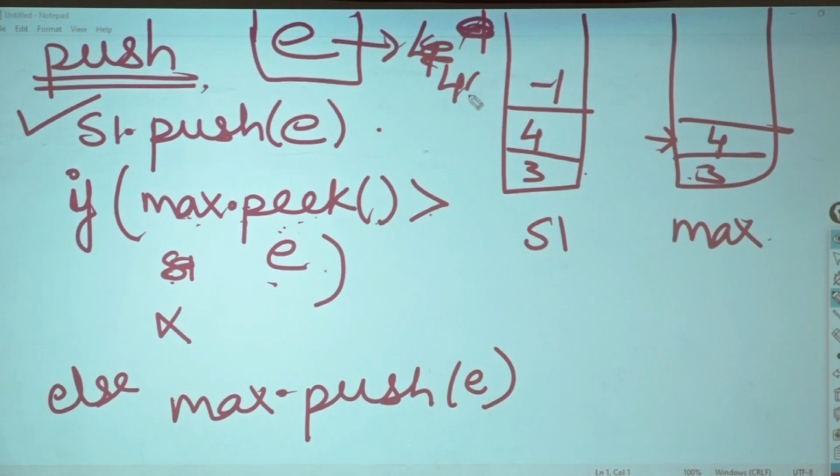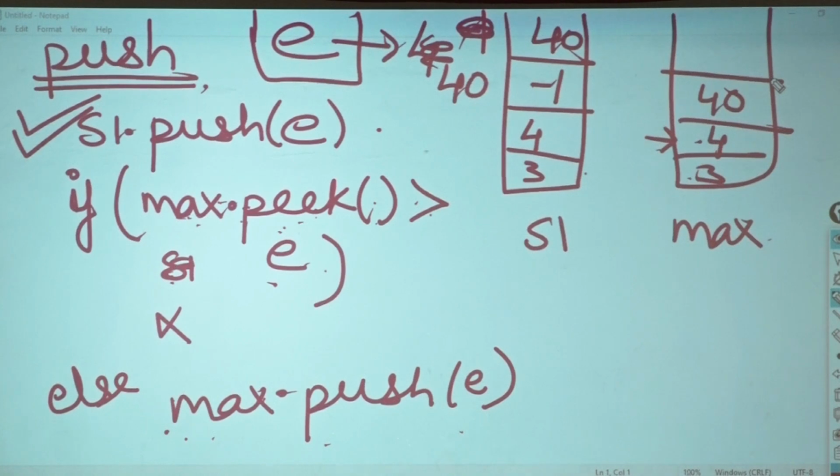Then I will put 40. Push 40 directly here. This thing done. Max dot peak is what? 4. Is 4 greater than 40? No. Do the else part. What will I do over here? Max dot push 40. So what will come here? 40.